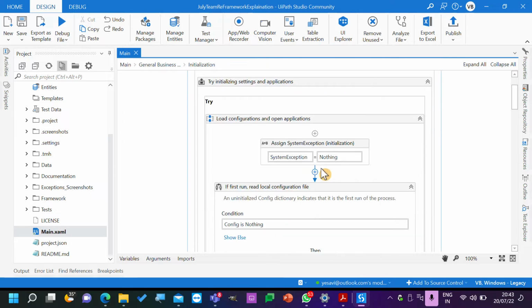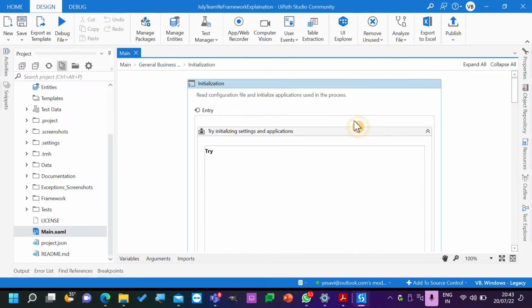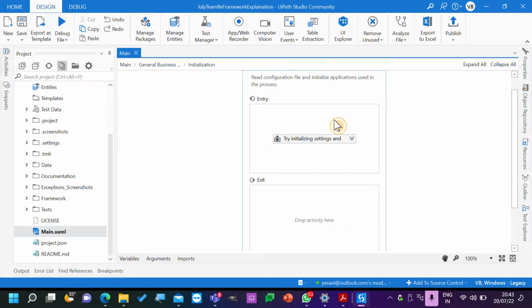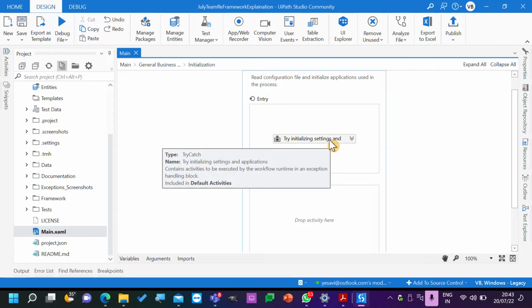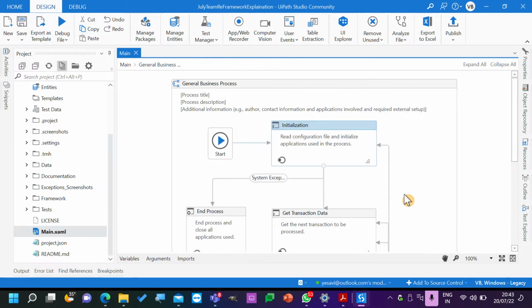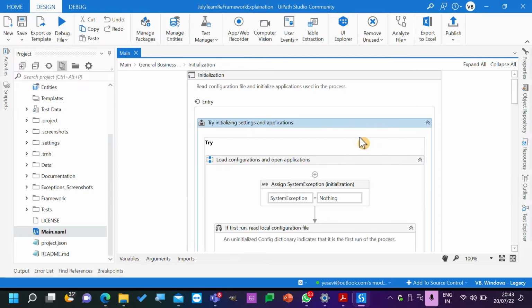Okay. Initialization. From the initialization state, every state will have two things, entry and exit. Entry is the place where you will write what things should happen when you enter the state, and exit is where you write what things should happen when you exit this state. So here, rather than thinking on what exactly and how exactly things work, just understand that in the initialization state you have the code to initialize all the items.